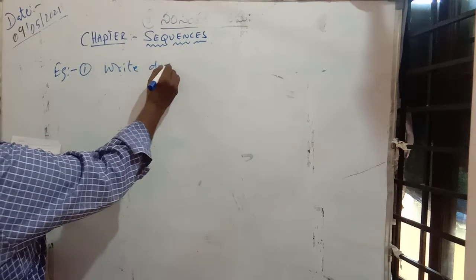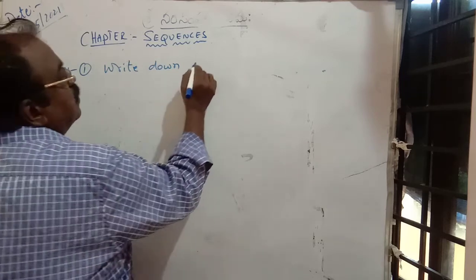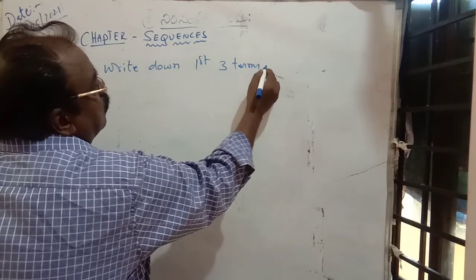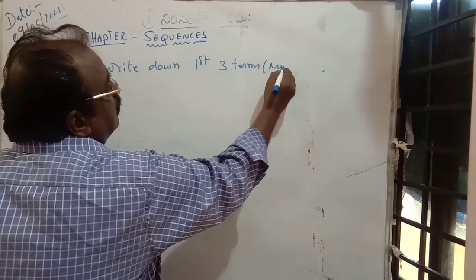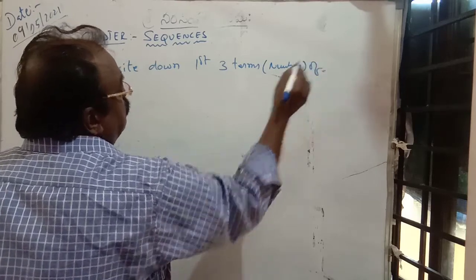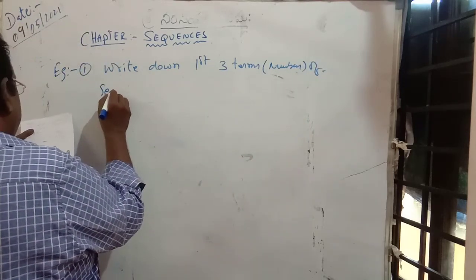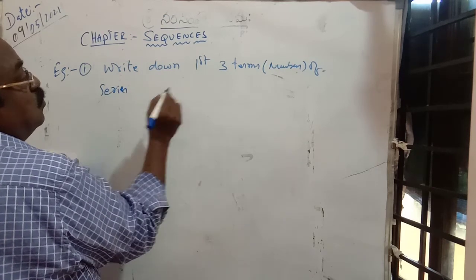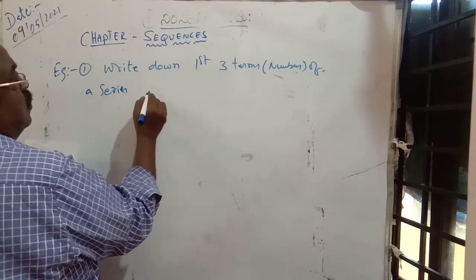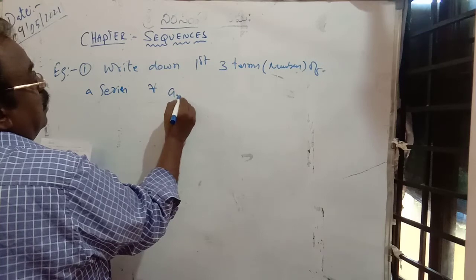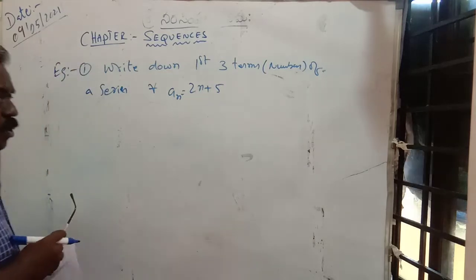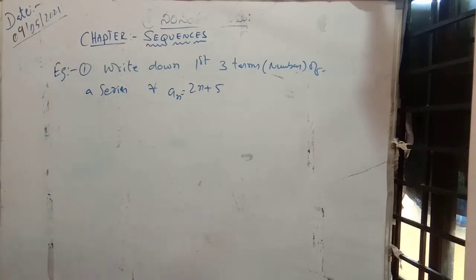Write down the first 3 terms or numbers of a series where an is equal to 2n plus 5. You say, when asked to find the first 3 terms.